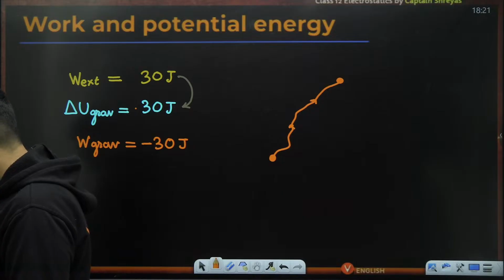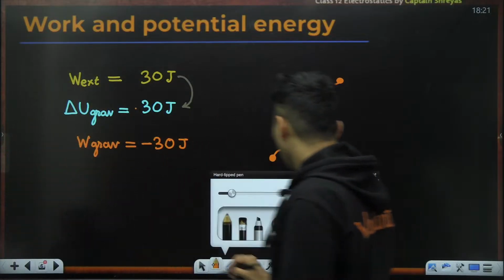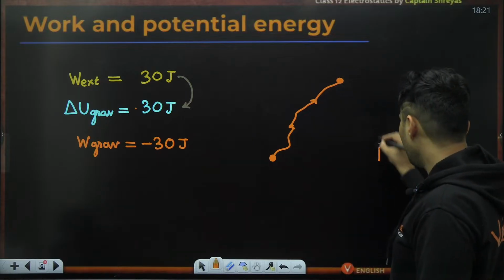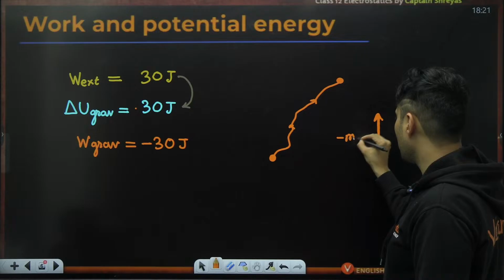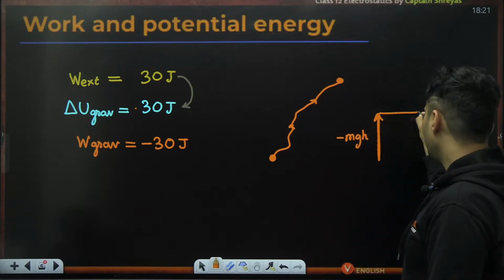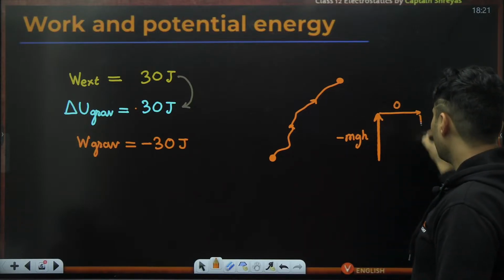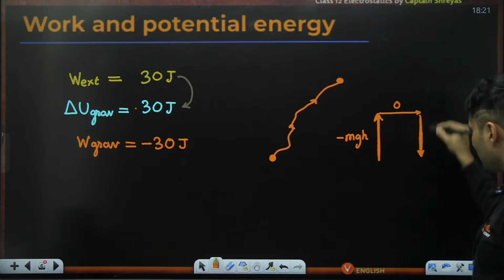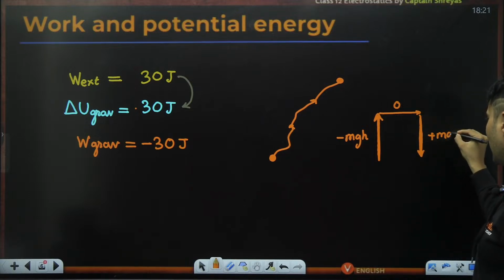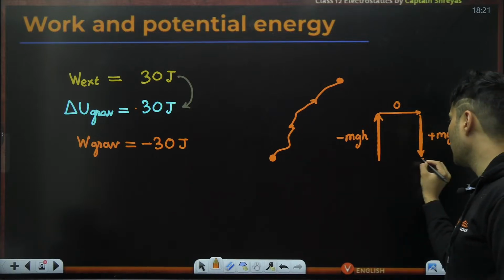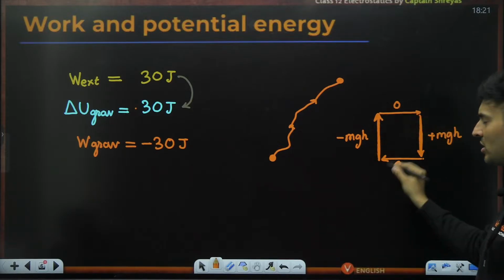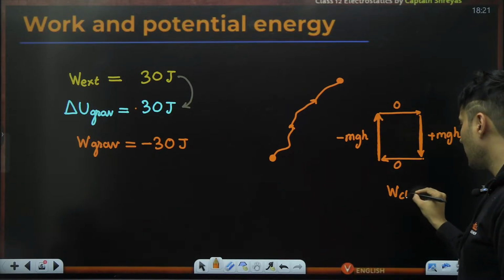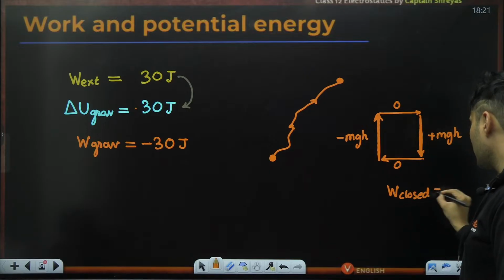Okay. How do you know that the work done is zero? So basically, just imagine this. If I take a mass up like this, gravity will do minus mgh work. If I take it here, it will do zero work. If I take it back here, force and displacement are in the same direction, so plus mgh. And if you take it over here, it will do zero work because force is perpendicular to displacement. So in this closed path, the work done, as you can see, is zero.